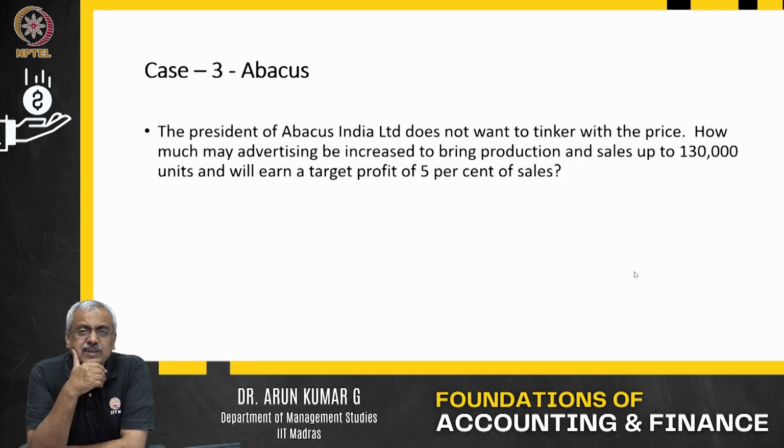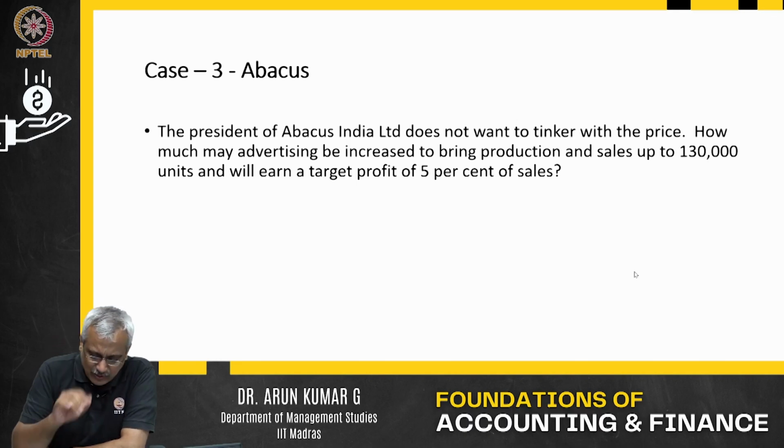In option 3, the president of Abacus Limited does not want to tinker with the price. He wants to maintain the same $5 as the price. How much may the advertising be increased to bring production and sales up to 130,000 units so that you will earn a target profit of 5%? There are a lot of complications. He says he is prepared to increase the ad budget. He wants to sell 130,000 units, but wants to earn 5% profit on sales. So how much leeway is there for increasing that? Now let us look at that. Let's go back.